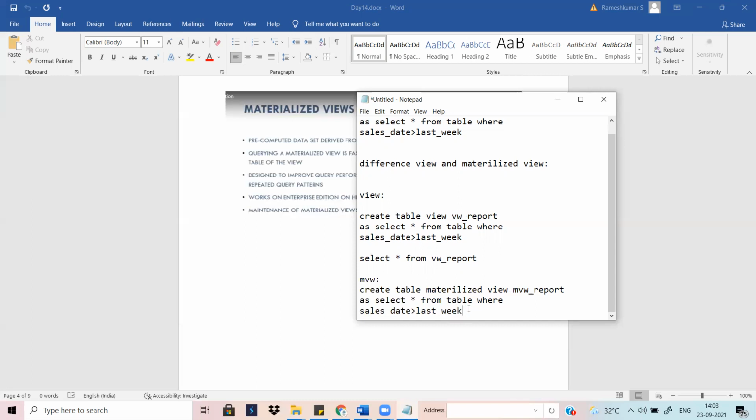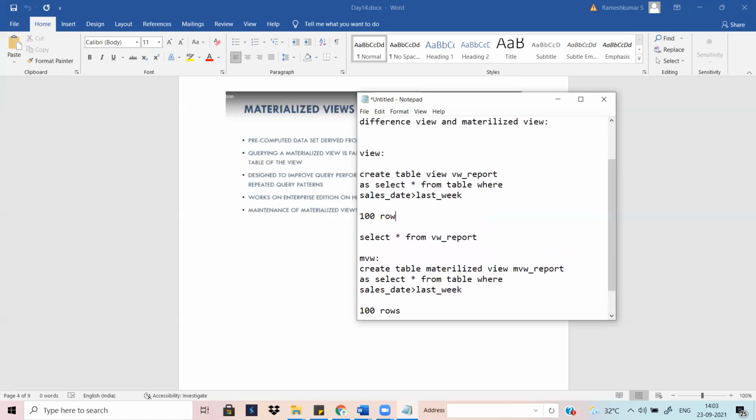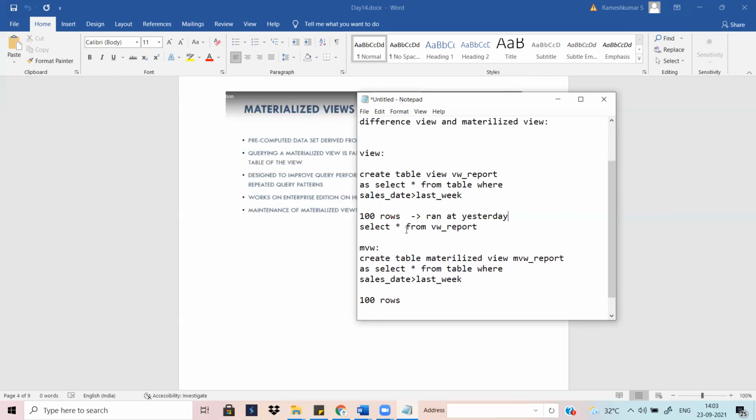So what happened when you are running the view? When you are running that view, this will be returning maybe 100 rows. Say you ran the query yesterday, and yesterday's date is Wednesday, right? You ran this query yesterday, and 100 rows came.